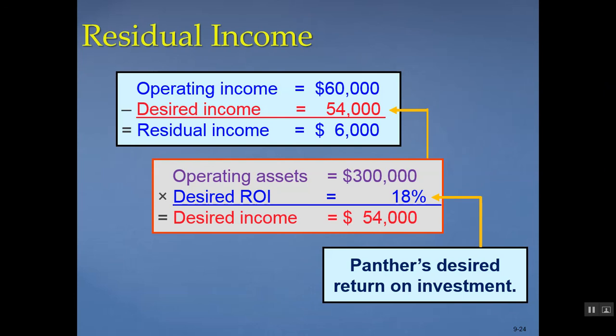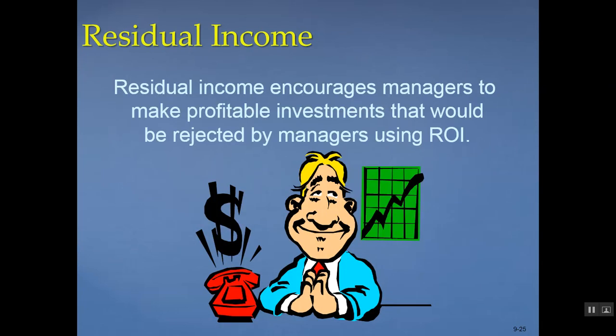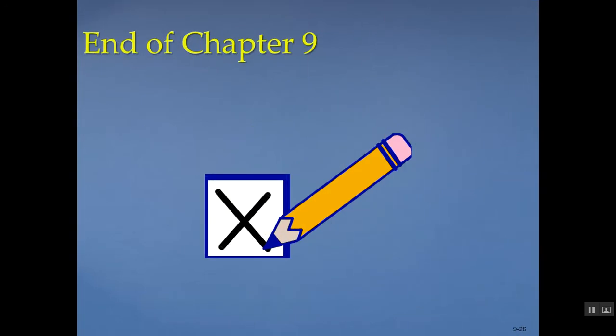So whenever we have a positive residual income, that means that our ROI is actually greater than the desired ROI. If you remember our original example, the lumber division had a 20% ROI, which is higher than the 18%. So we would expect to see positive residual income. The residual income approach encourages managers to make investments that are profitable to the entire company, but might be rejected by managers who are evaluated using ROI. So it avoids the drawback of using solely the ROI measure.